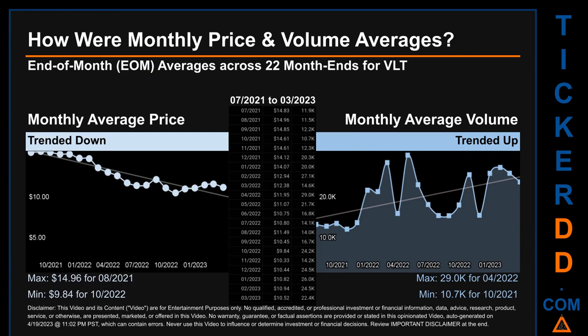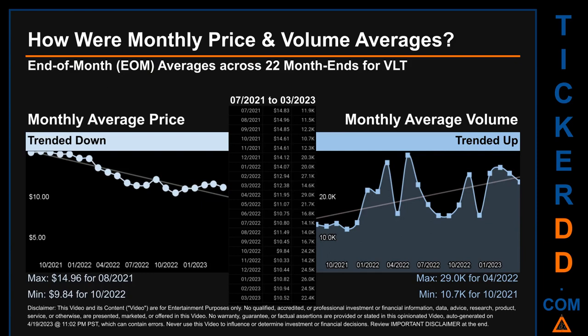How were price and volume averages for VLT? Across 448 trading days, there were a total of 22 month ends, of which monthly averages for daily price and volume were calculated. Overall, monthly price average trended down while monthly volume average trended up.